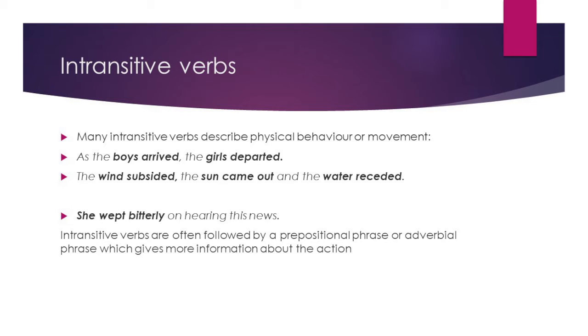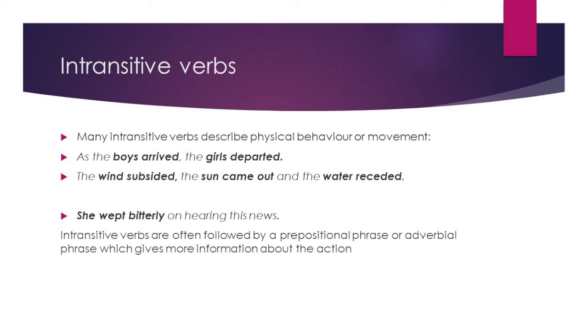If there is an object, we can understand it by asking the question who or what to the verb. That is, she wept. Who? She wept. What? We do not get any sensible answer to the question who or what when we ask that to the verb. Then we can understand that here there is no direct object. So this is an intransitive verb as there is only subject and verb.